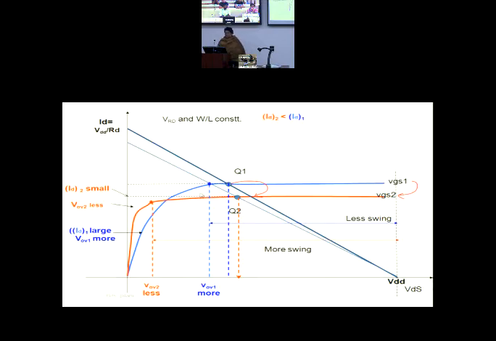Okay, no problem. So ID we are changing. ID initially may be small and later it is large. Can you see the red curve and the blue curve? ID is changing from here to here, a new value. ID is changing on this axis just because VGS is changed, just because there is a change in VGS. As a result, I will have, now I think, these are two different.